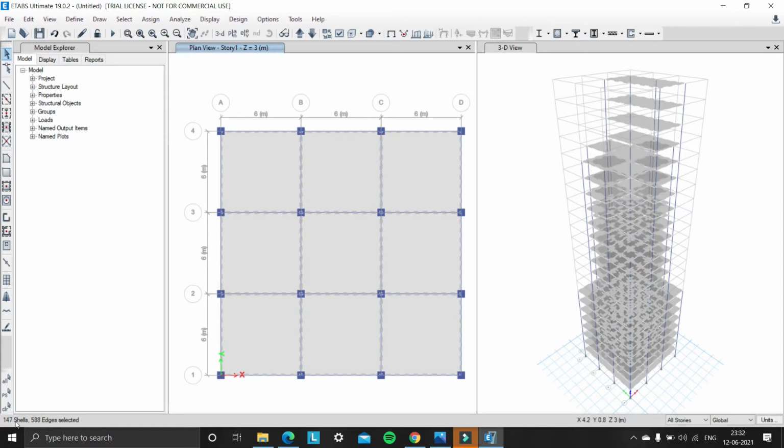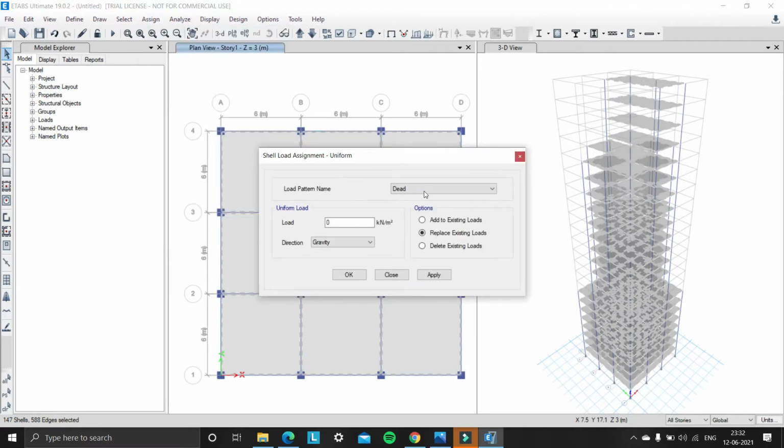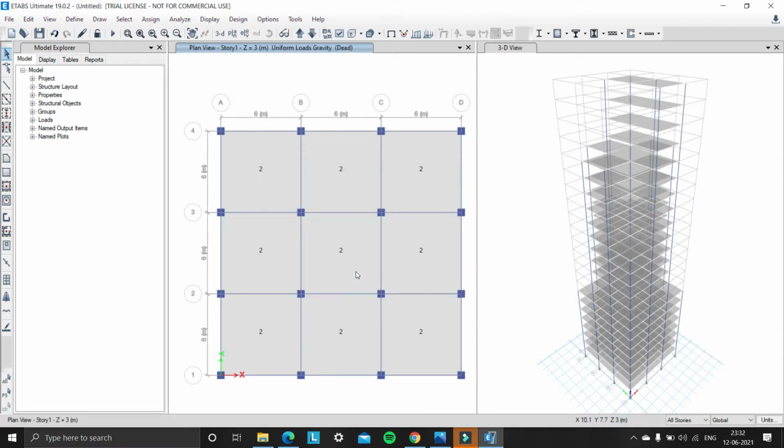So total 147 shells are selected, and we need to assign a dead load of 2 kN per meter square uniformly. So click on assign, shell loads, uniform. Here the load pattern is dead, and we need to give the load of 2 kN per meter square in the direction of gravity. So click on apply and click on OK. So we can see the dead load of 2 kN per meter square is assigned on each floor.